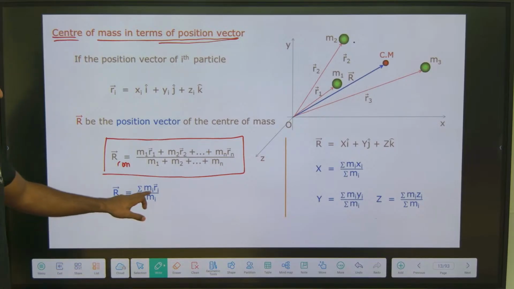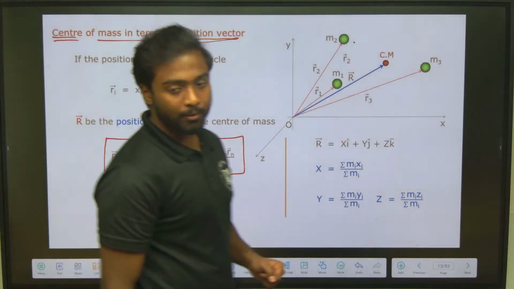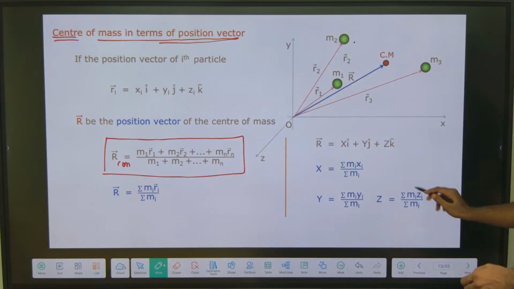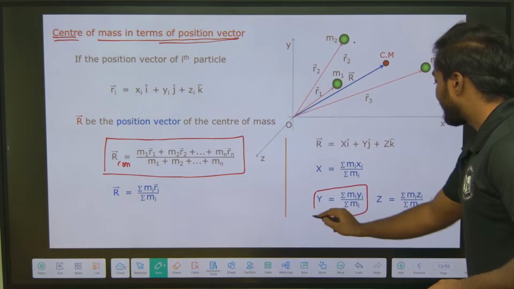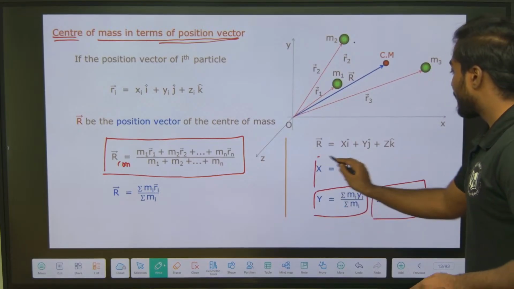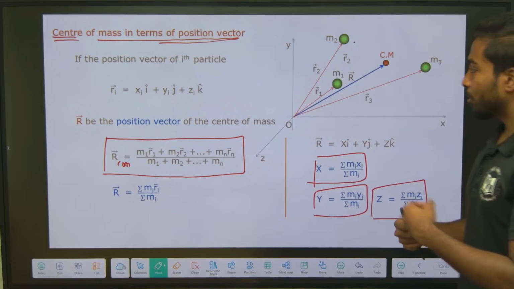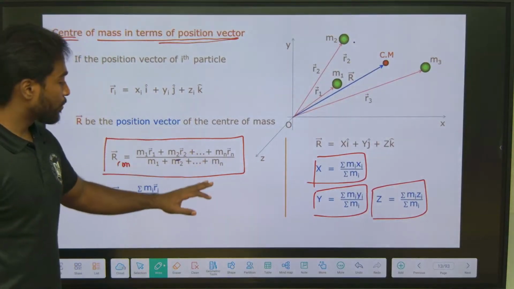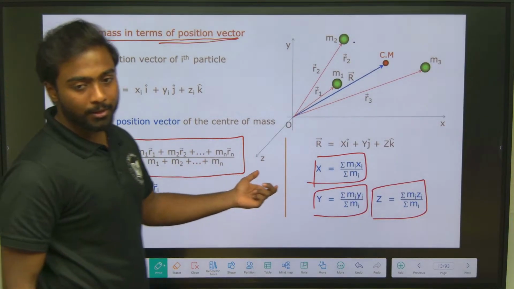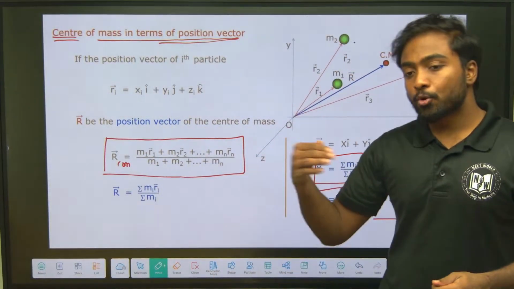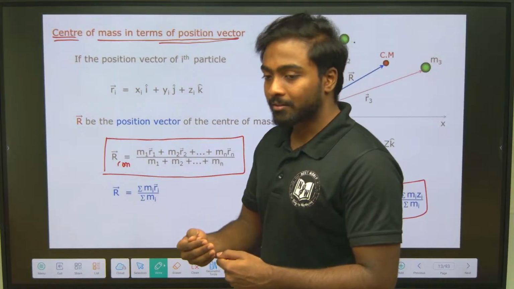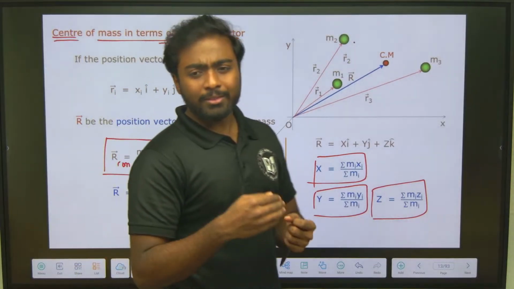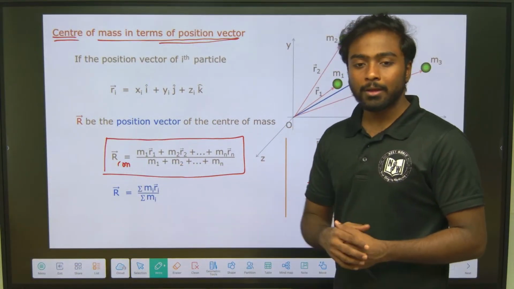So summation mi ri by summation mi. Here i is nothing but the n number of particles we will take. Similarly for the y-axis, similarly for the z-axis too. This is the formula in terms of position vector. There is no difference between the formula we have seen before and this one. Whenever we talk about motion, like velocity or acceleration, the same kind of formula is applicable.